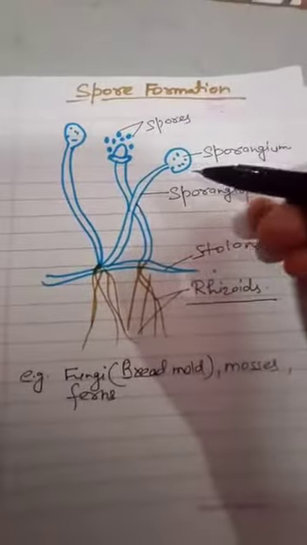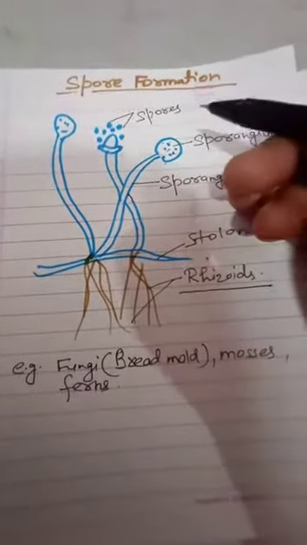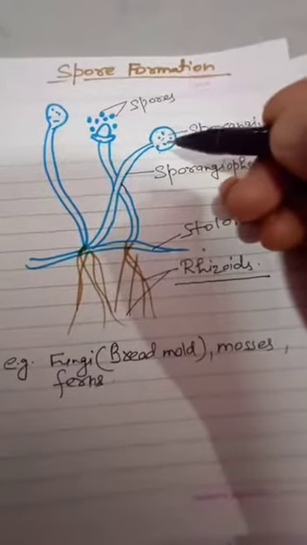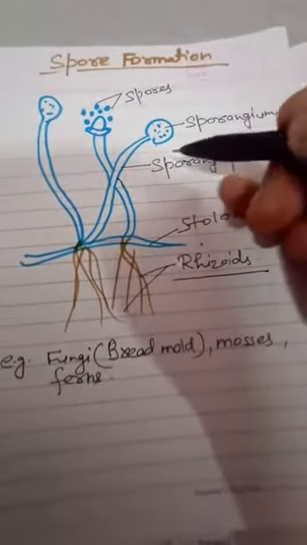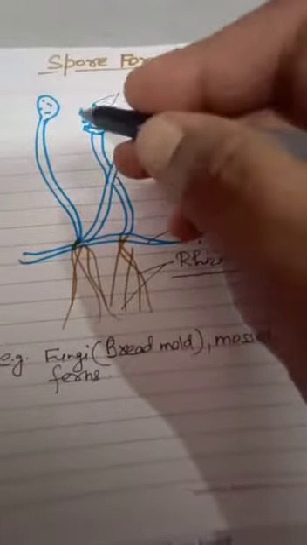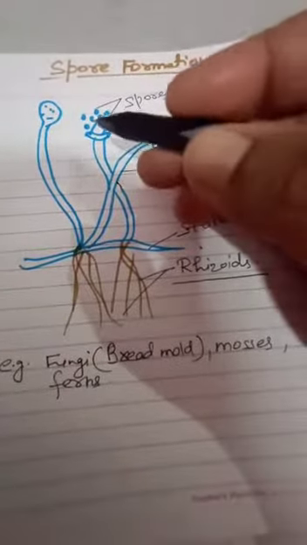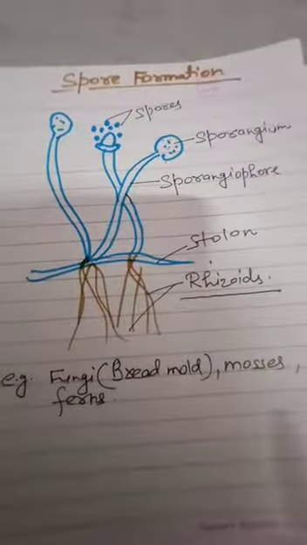What happens inside the sporangium? Black or dark colored granular structures are prepared, and at the time of maturity, when the sporangium matures, the sporangial wall ruptures, it bursts, and these spores are eliminated or distributed throughout the locality.